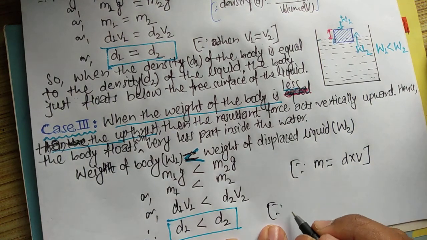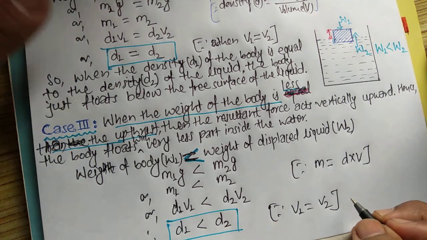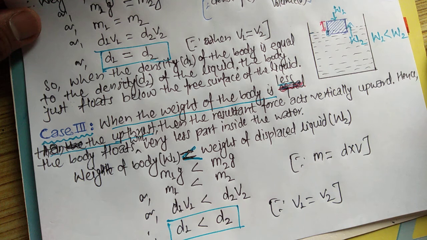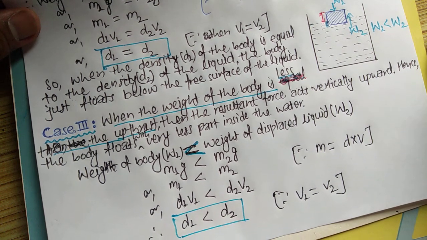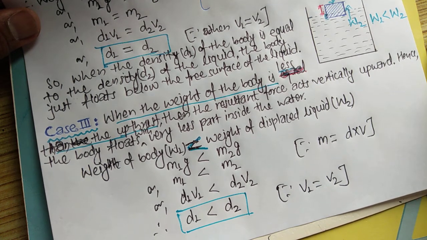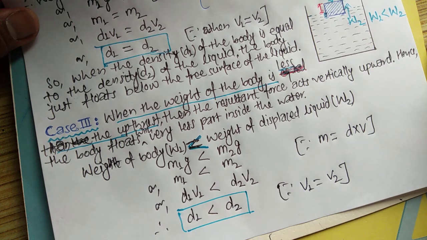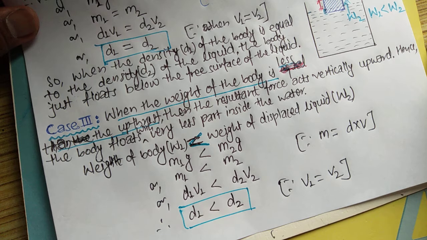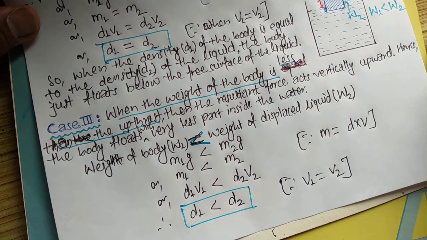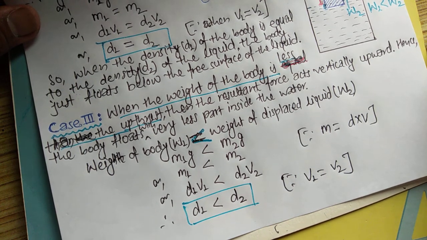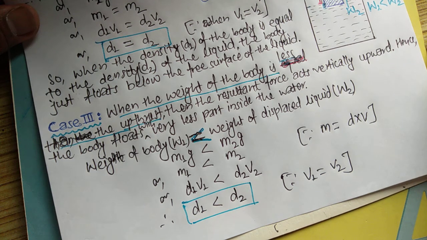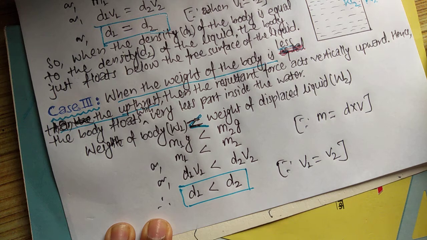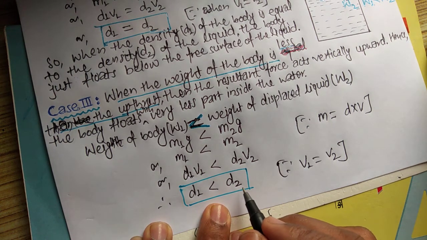Reason: when v1 becomes equal to v2. And in Archimedes principle we have discussed that the volume of the displaced liquid is always equal to the volume of the part of the body which is inside the liquid. भनेको विस्थापित पानीको, विस्थापित तरल पदार्थको भोल्युम त्यो बडीको त्यो पार्टको भोल्युमसँग बराबर हुन्छ, जुन पार्ट पानी भित्र हुन्छ। So when v1 is equal to v2, d1 will be less than d2, the density of the body is less than the density of the liquid.